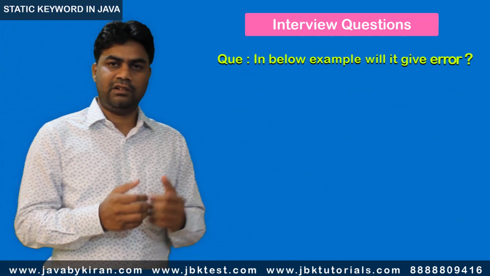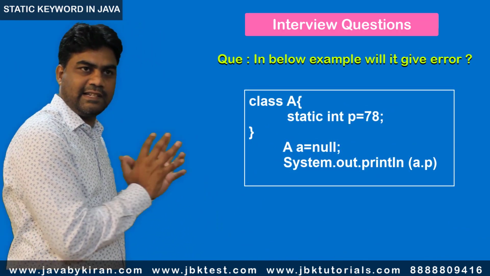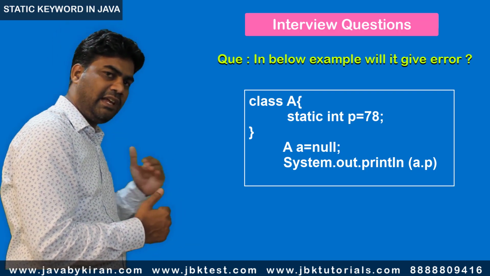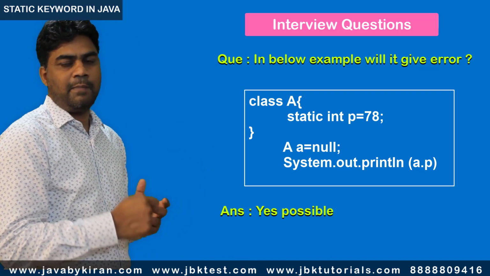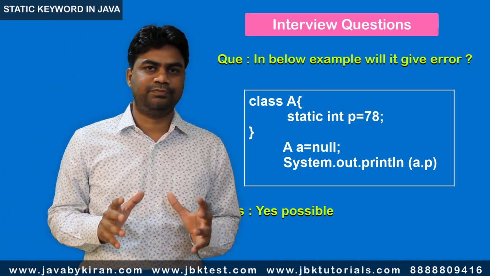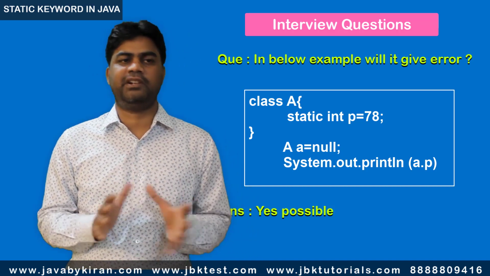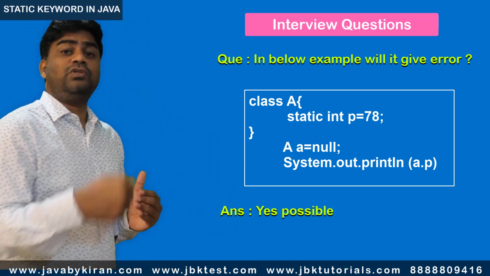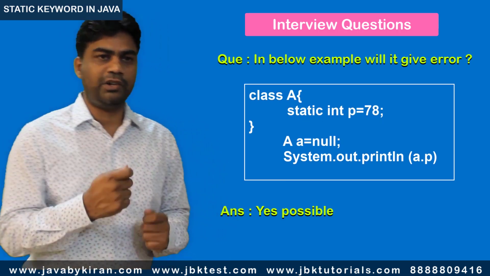In the below example, will it give error? That's my next question. See here, class A, static int p equal to 78. And how am I calling it? A a equal to null. System.out.println(a.p). We think that it's a null pointer exception, but that's not true. It will get called, no compile time error, no runtime error. It will definitely get called because static members are getting called. As soon as we load the class, and A a equal to null means we are loading a class, static members are getting loaded into the memory.